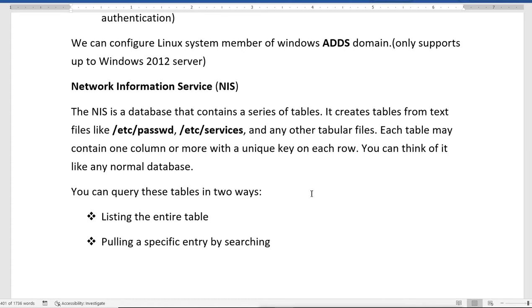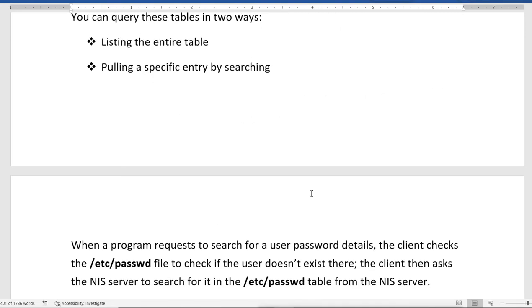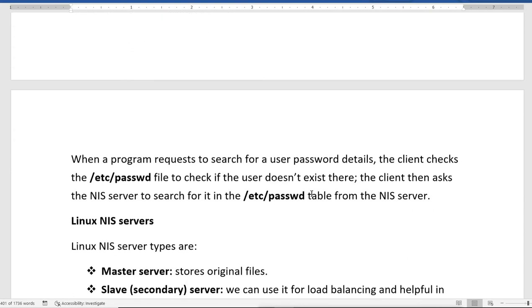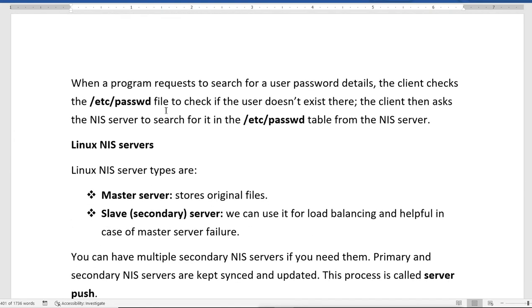So this NIS service is basically a database kind of service which has different tables for user and service information and other information. So when a program requests to search for the user password detail, the client checks the passwd file to see if the user exists there.